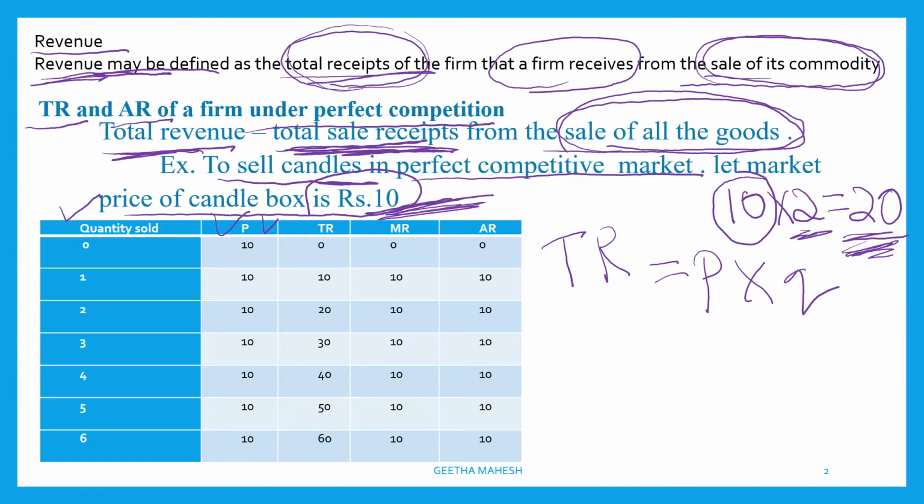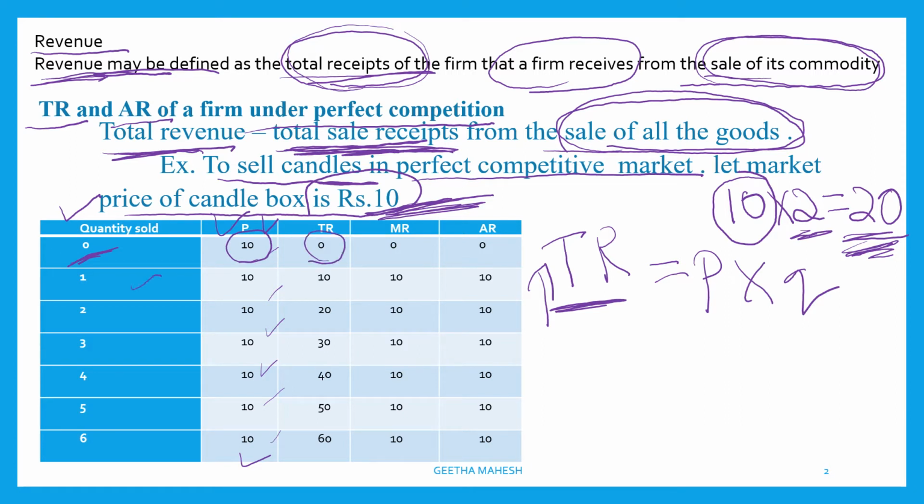So the price remains constant, you can see. At the given price, how much a firm is able to sell, it can sell, and it can increase its total revenue. It is in the hands of the firm itself. It cannot change the price of the product, but it can increase its sales in order to increase its total revenue. If it sells 0 quantity, then 0 into 10, the total revenue will be 0 only.